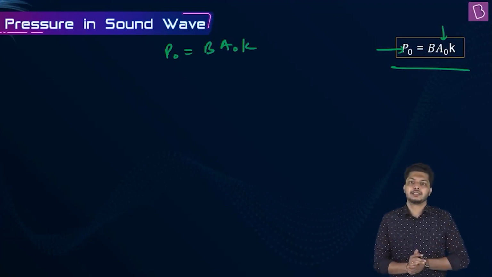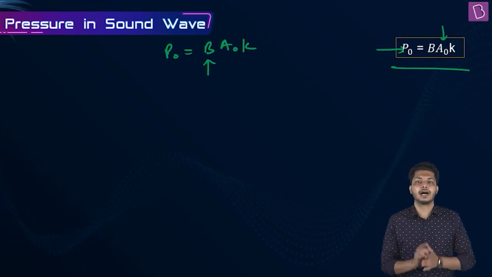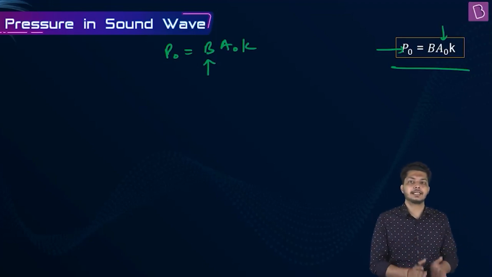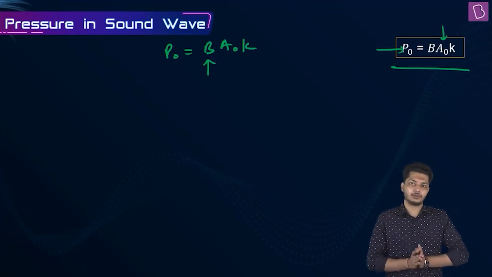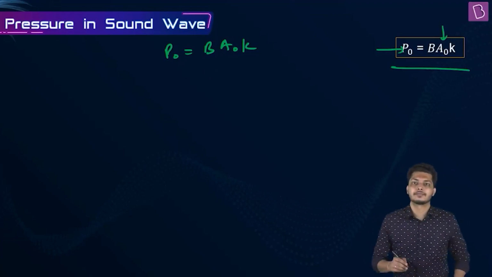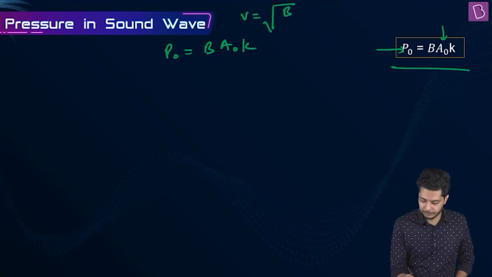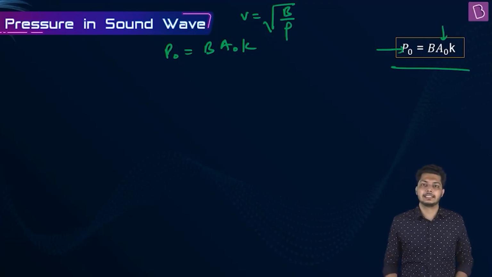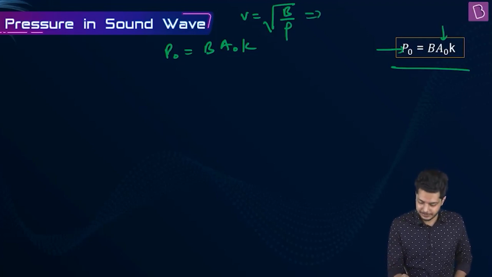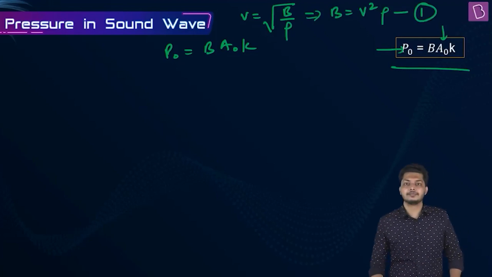But in the question, we have not been given the bulk modulus. So how can we replace B in terms of the quantities which have been given in the question? Tell me. Can you remember any formula? Speed is given as root over of bulk modulus by density. And from here, we can say B is equal to V square rho. Let's keep it as 1.